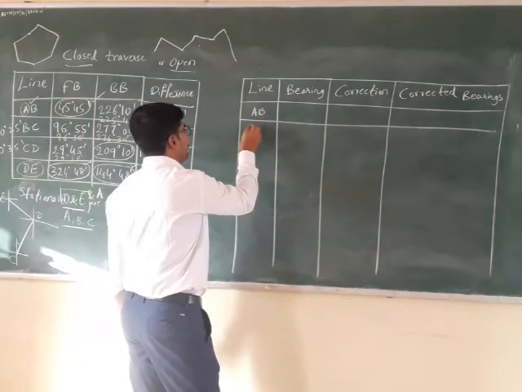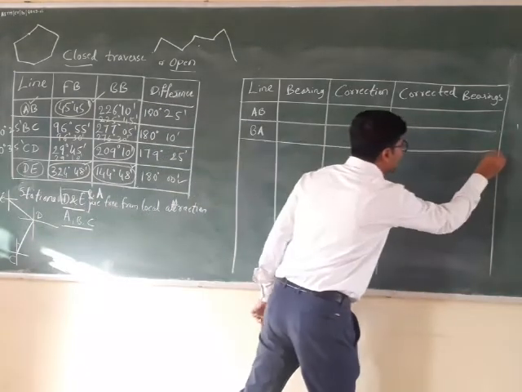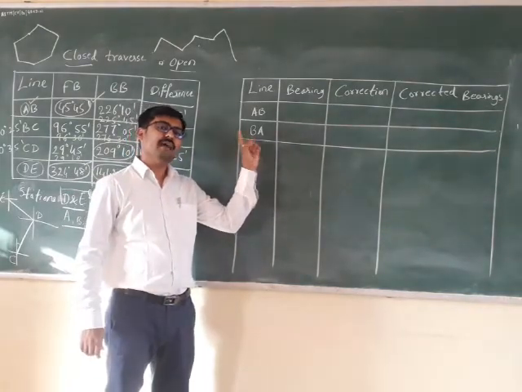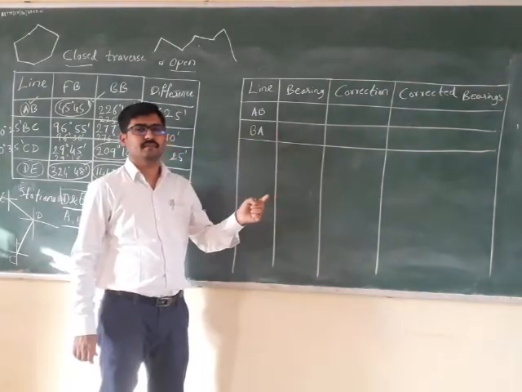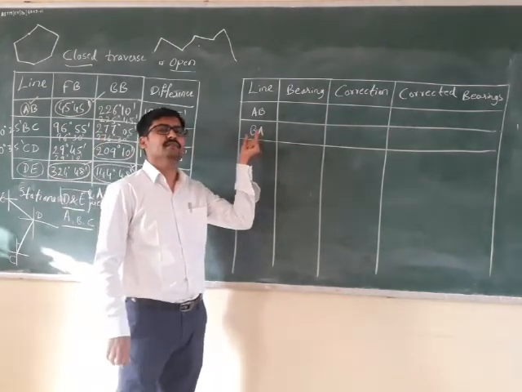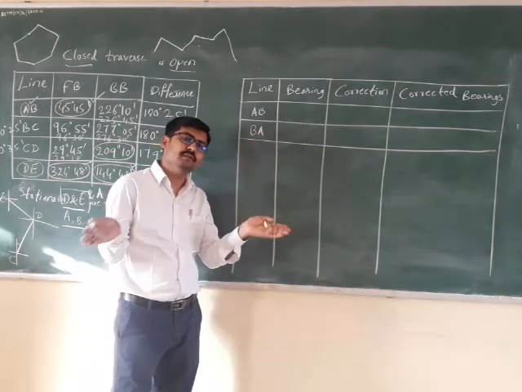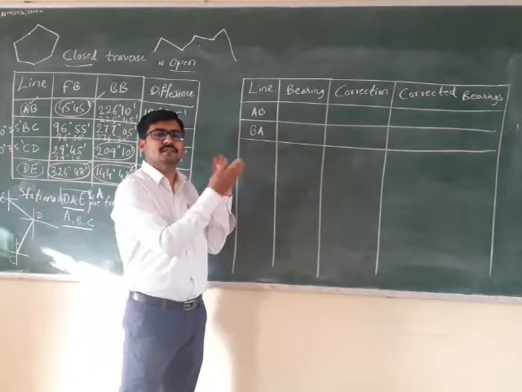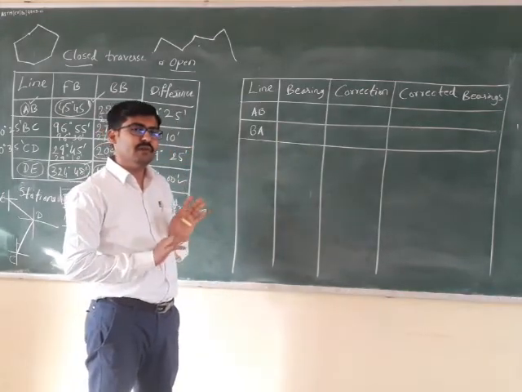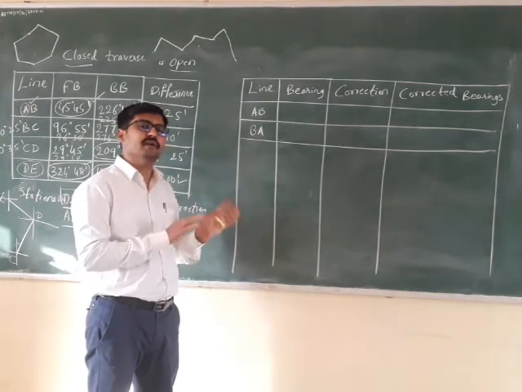Then I will write BA, which is the back bearing of AB. I am writing it as BA to remove the forebearing and back bearing concept while solving the problem. While solving, all the bearings are just bearings for me, not forebearing and back bearing.